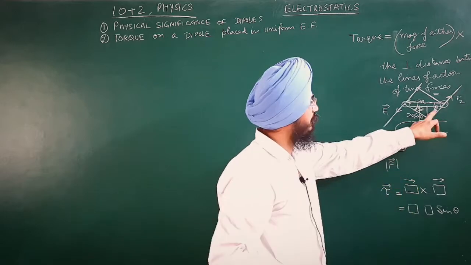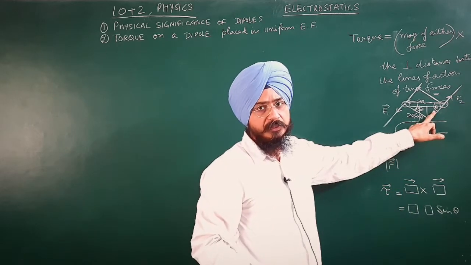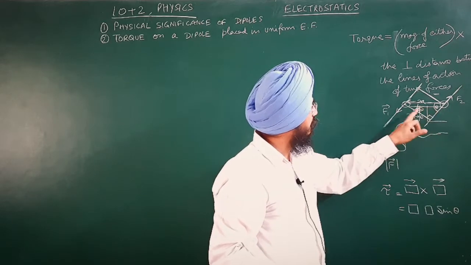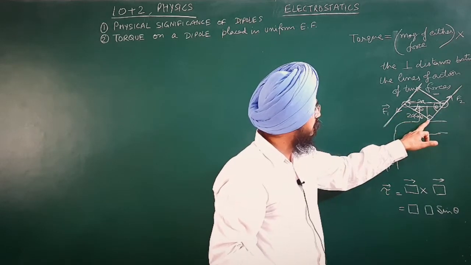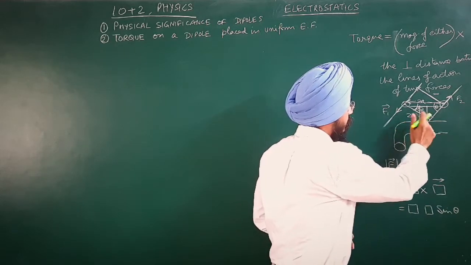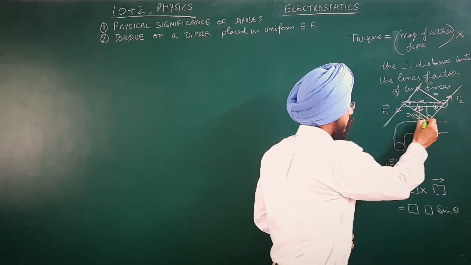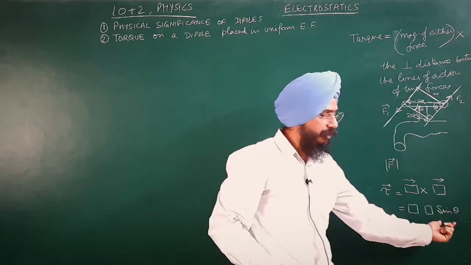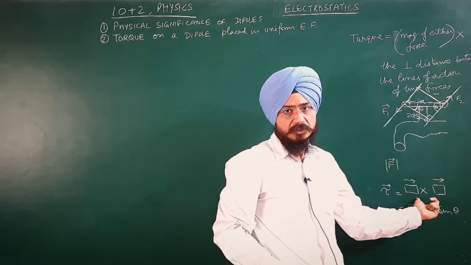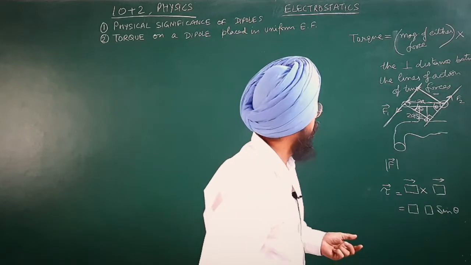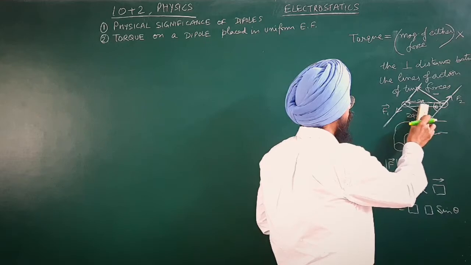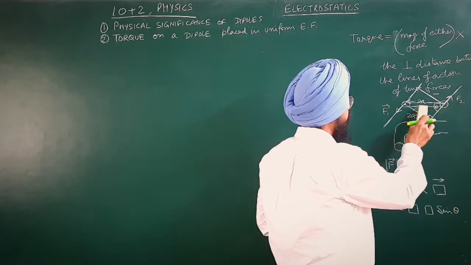So this will be the right choice for taking the angle. Now if this angle is theta, then this perpendicular distance according to this angle will be 2a sine theta, which is required in the answer. So that will give you the cross product of two things. Keep in mind that you have to select the angle according to your requirement.